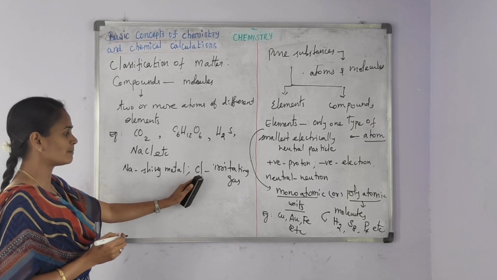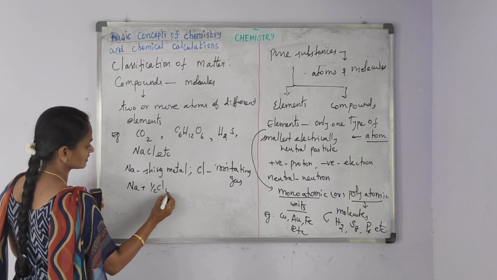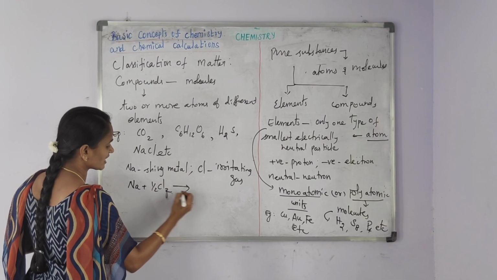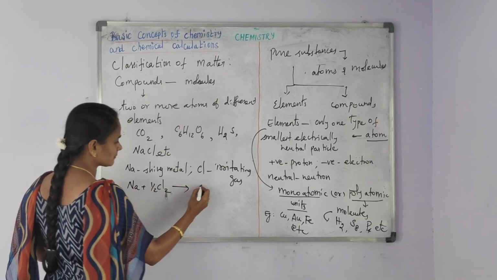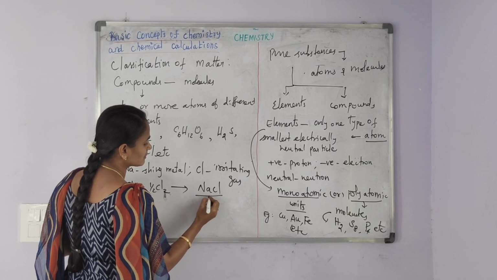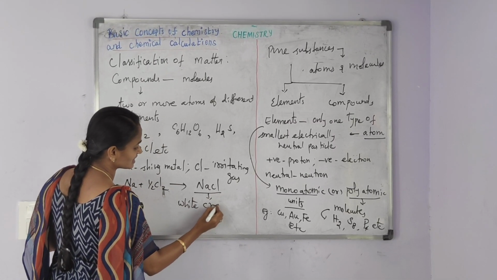Sodium combines with chlorine and forms sodium chloride. Sodium chloride is a white crystalline solid.